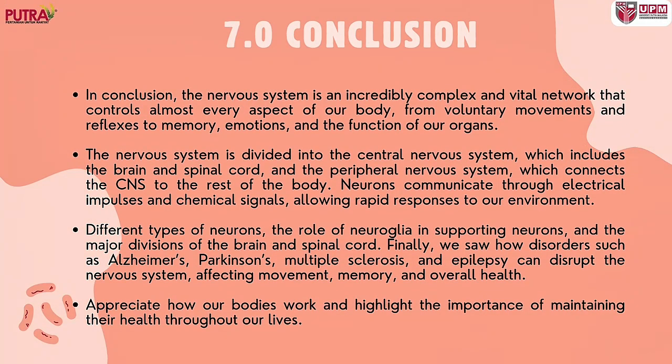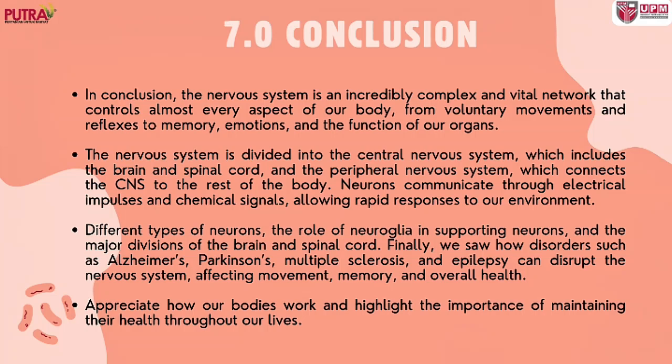In conclusion, the nervous system is an incredibly complex and vital network that controls almost every aspect of our body, from voluntary movements and reflexes to memory, emotions, and the functions of our organs. It helps us appreciate how our body works and highlights the importance of maintaining its health throughout our life. That's all. Thank you.